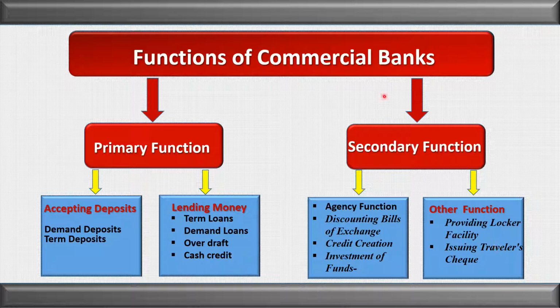So we have seen that the commercial bank performs two types of functions: primary and secondary. Primary functions are accepting deposits and lending money, and secondary functions are agency functions, discounting bills, credit creation, investment of funds, and other functions like lockers, issuing traveler's checks, and so on. Let us discuss the primary function first.